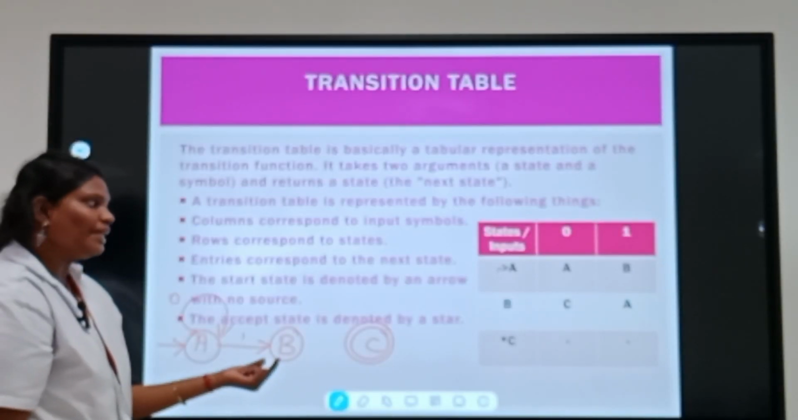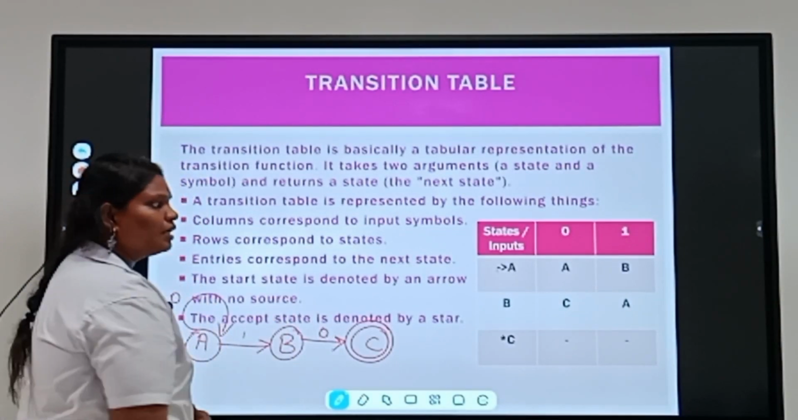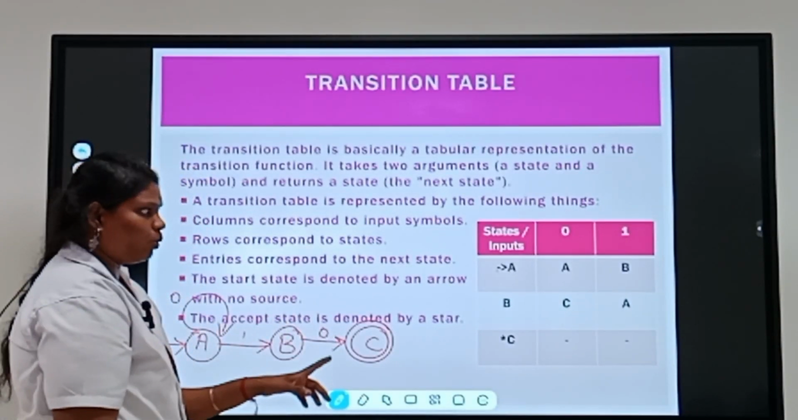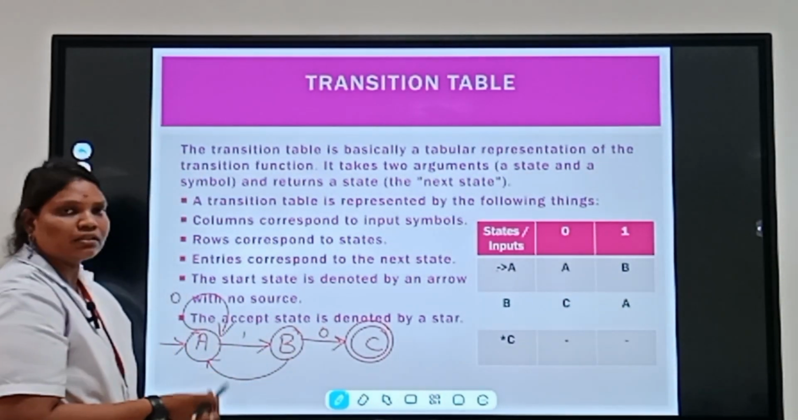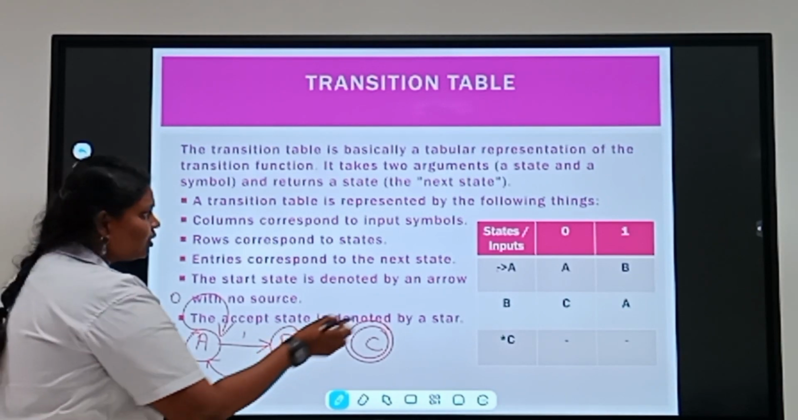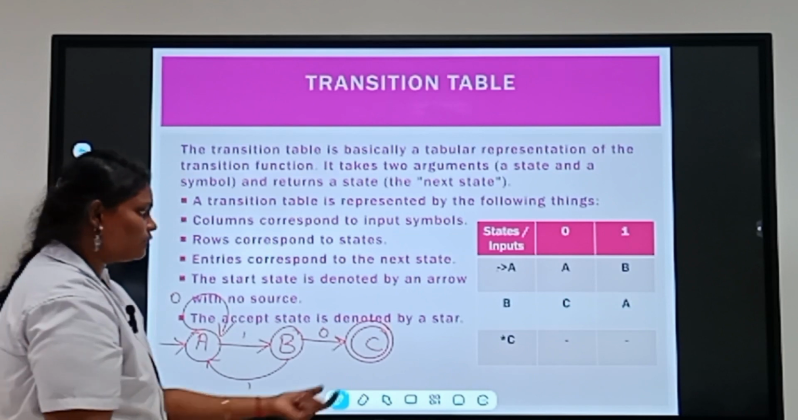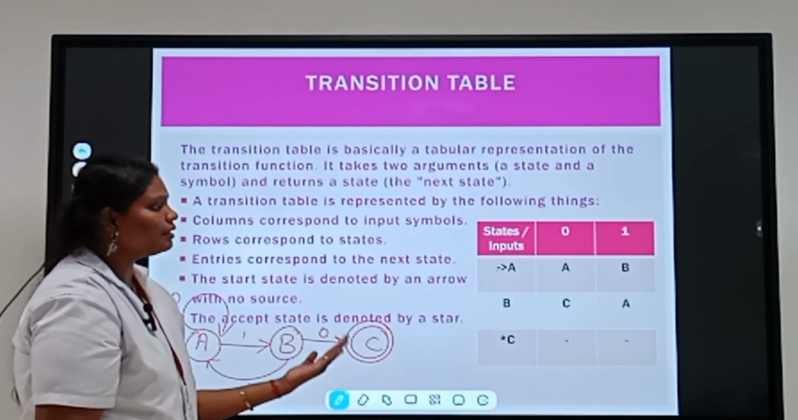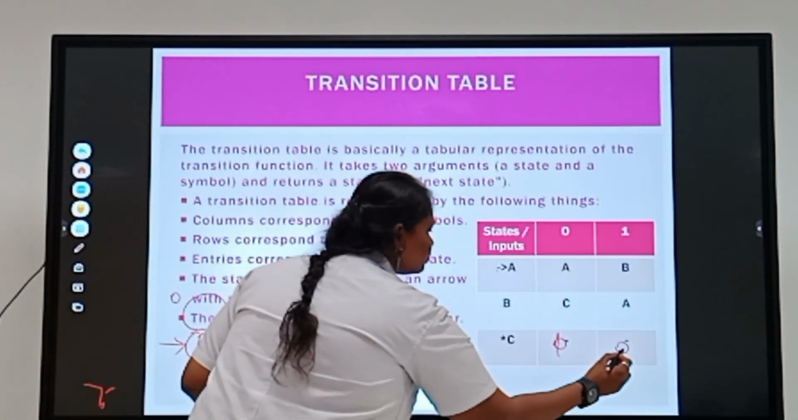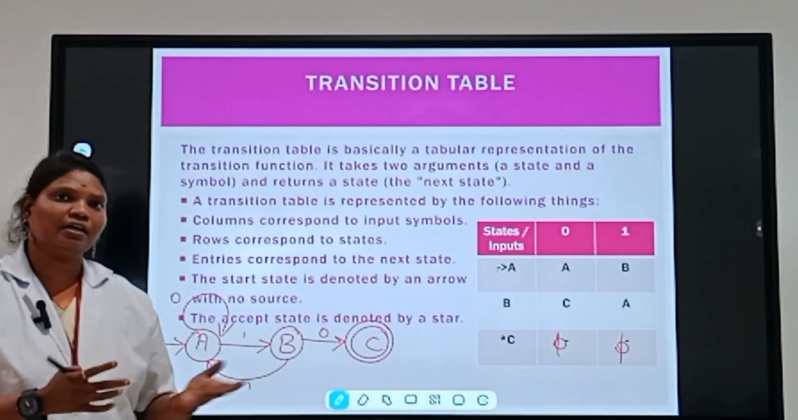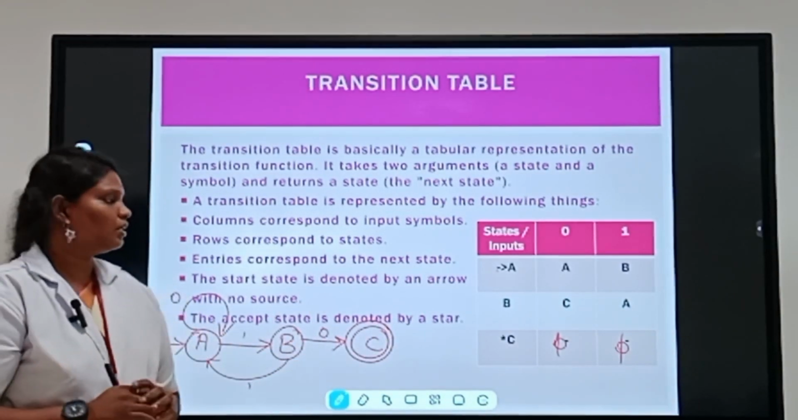Next, B takes 0 as input and goes to C, and B takes 1 and goes to A, which means it is a backtracking. That is another topic, which I will explain later. Next we come to C, which is the final state. Here there is a hyphen symbol, or phi. Either of these two symbols is used, and it means there is no transition from C. That is the only meaning of phi.